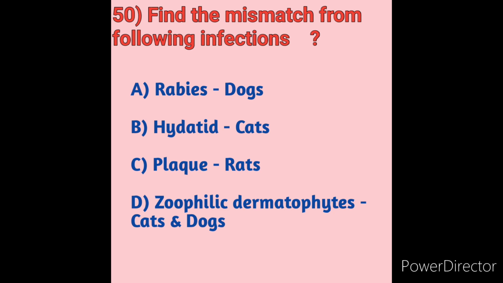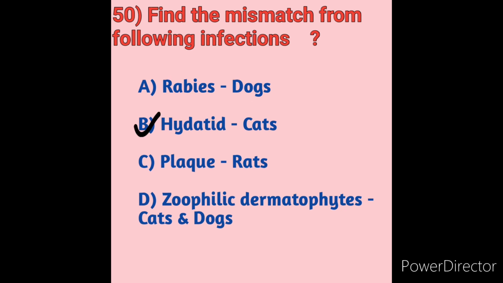So here option B is the mismatch. Rabies is an infection from dogs, plague from rats, and zoophilic dermatophytes come from cats and dogs. So hydatid is caused by Echinococcus granulosus, and this is the mismatch, option B.